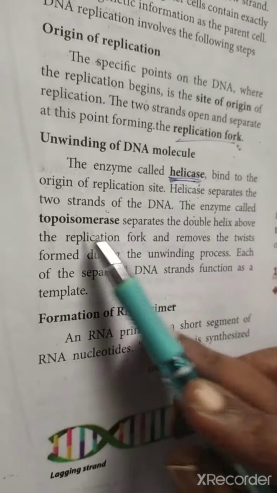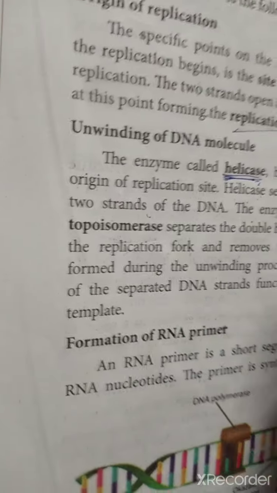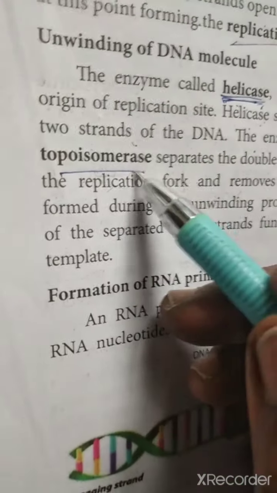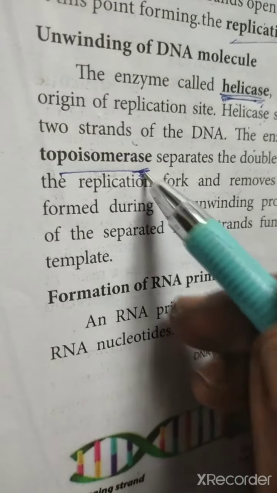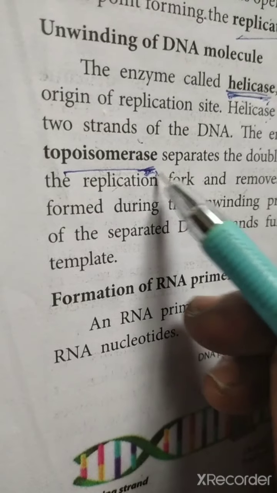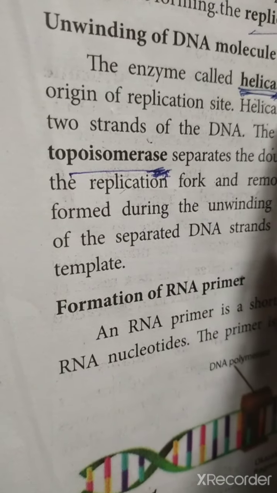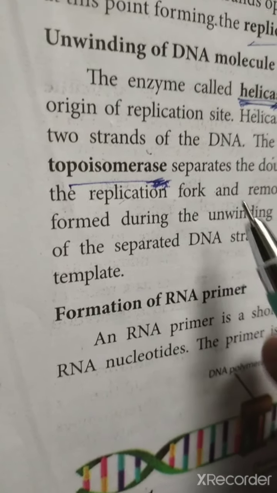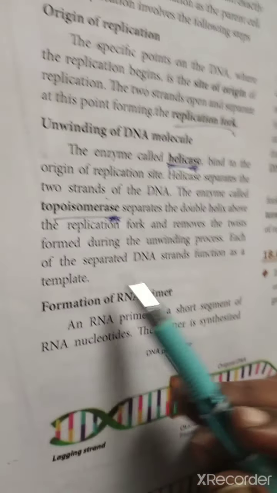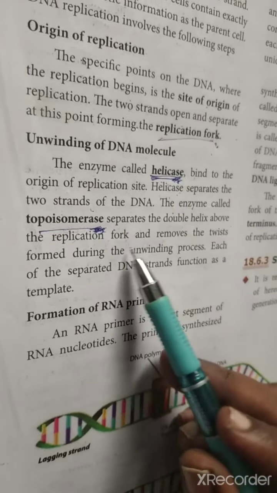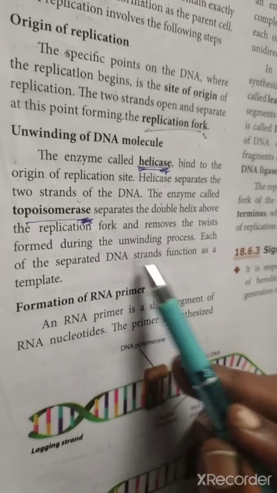The enzyme called topoisomerase separates the double helix above the replication fork structure. To separate the fork-like structure, we use topoisomerase. The ending 'ase' means enzyme, which we already discussed in 9th and 10th. Don't forget that. Again I will tell you, it's very helpful for your higher studies also. So be careful and memorize this. It removes the twist formed during the unwinding process.